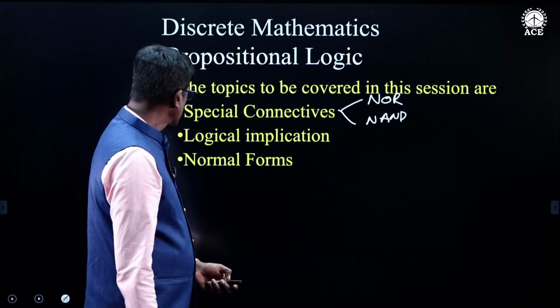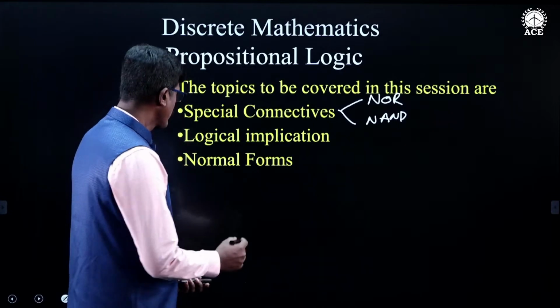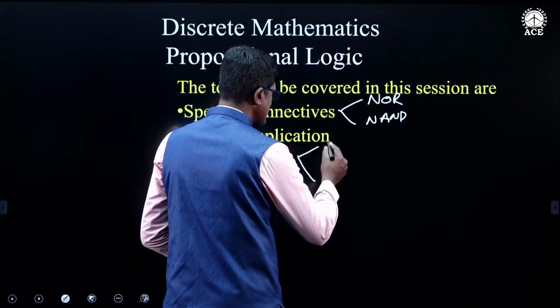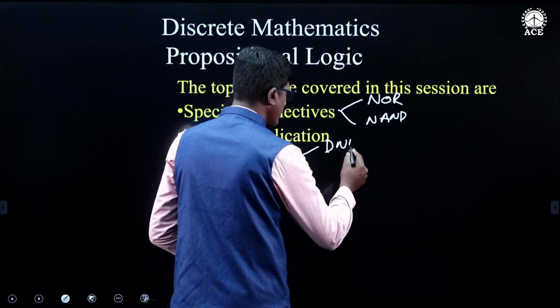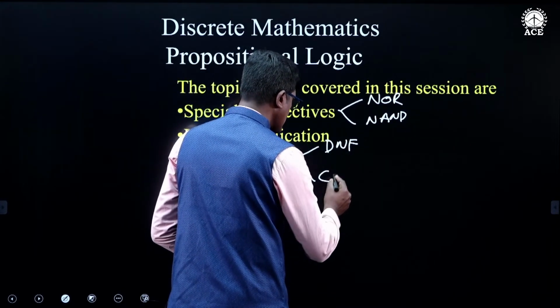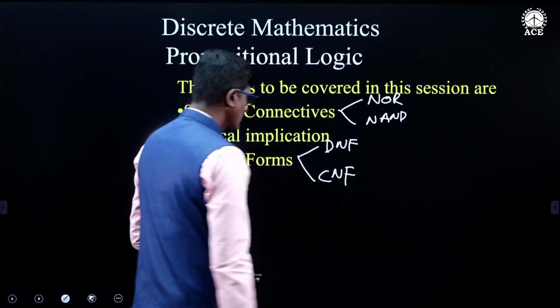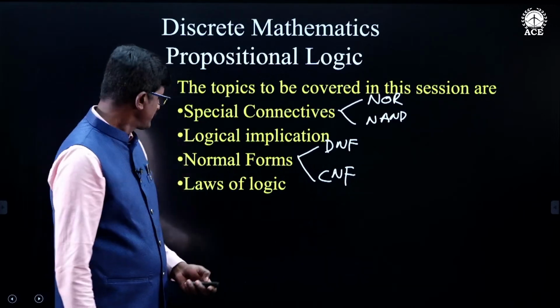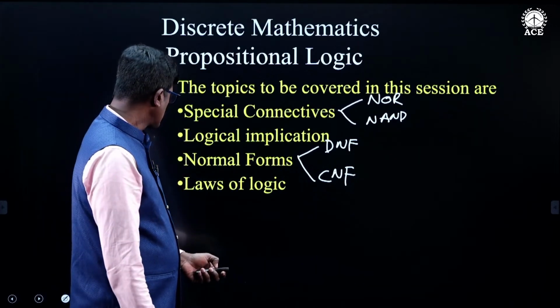Then I will be discussing normal forms. There are two types of normal forms. One is disjunctive normal form. The other one is conjunctive normal form. After normal forms, there are some laws of logic. We will be discussing the laws of logic.